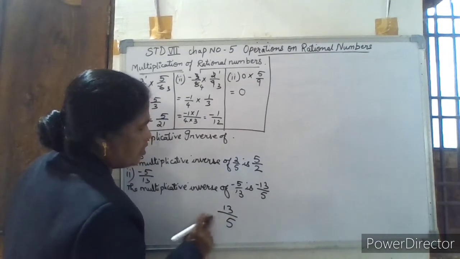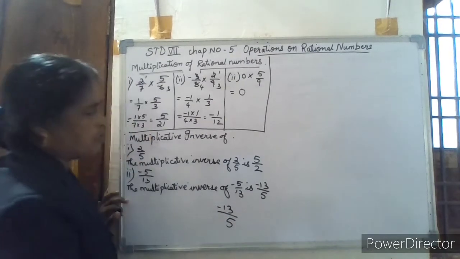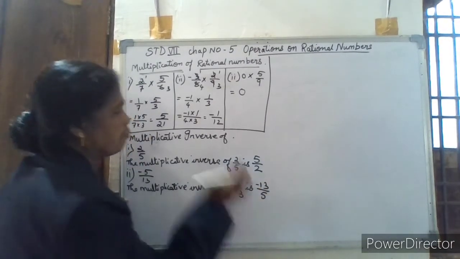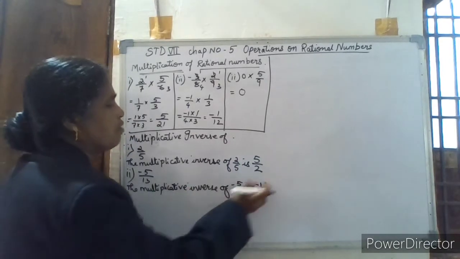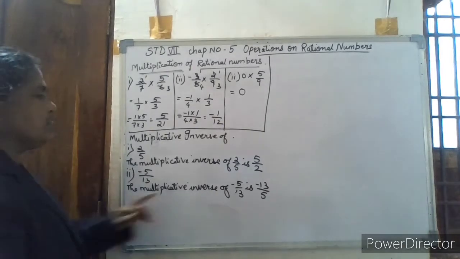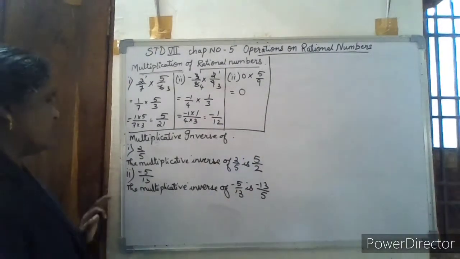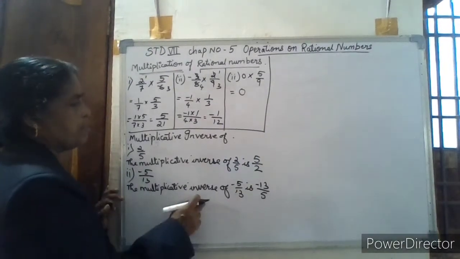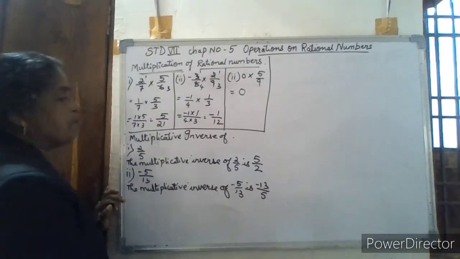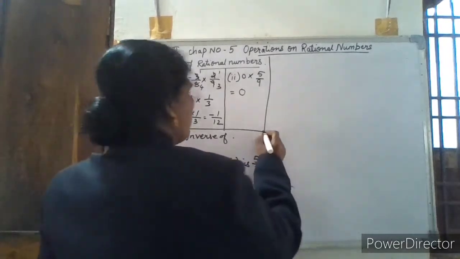So the minus sign must be put on the numerator. Therefore it is minus 13 by 5. Only the numerical values get inverted, and the minus sign remains where it is. So the multiplicative inverse of minus 5 by 13 is minus 13 by 5. This is all about multiplicative inverse.